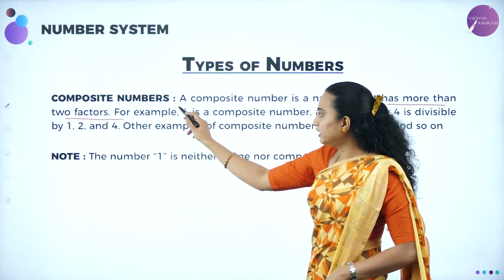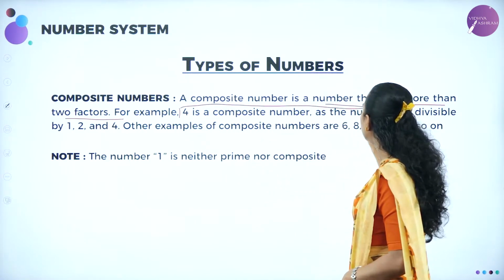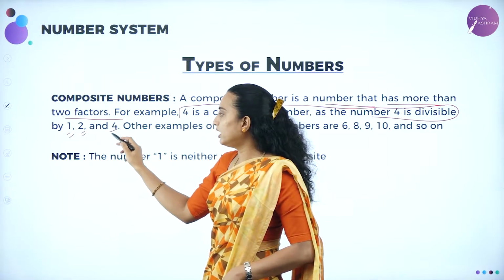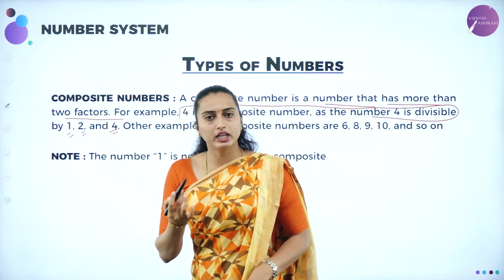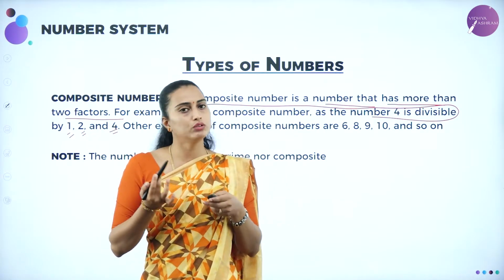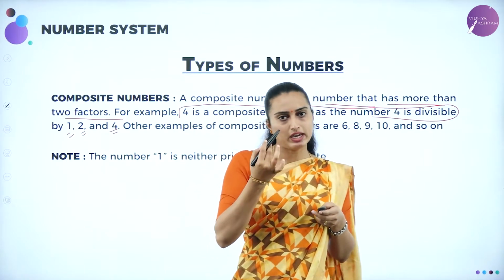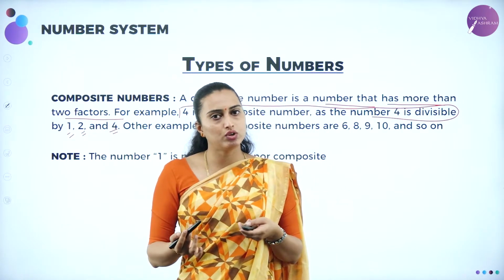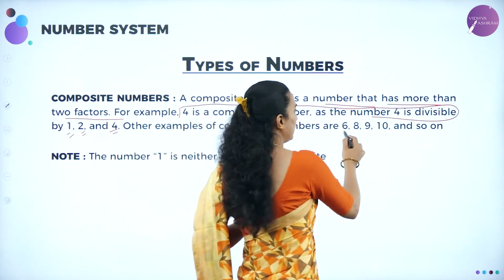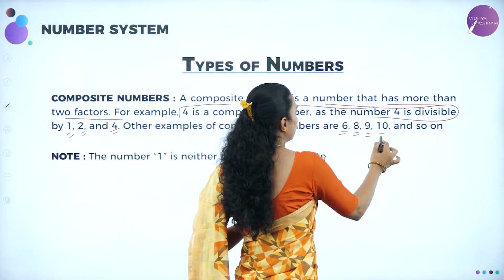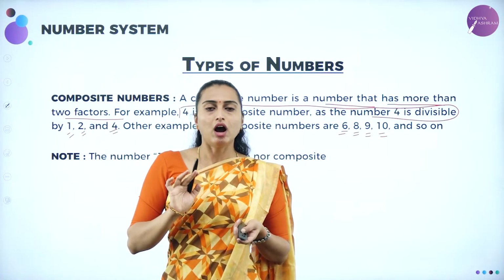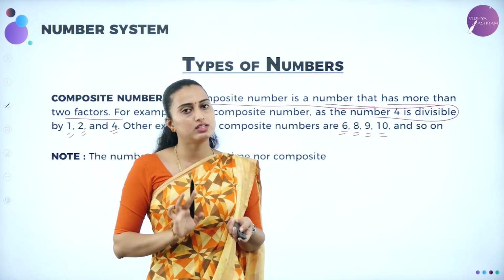For example, 4 is a composite number as 4 is divisible by 1, 2 as well as 4. You can also take 6, which is divisible by 1, 2 and 3. 6 by 1 is 6, 6 by 2 is 3 and 6 by 3 is 2, isn't it? So you can also take 6, 8, 9, 10. A number which has more than 2 factors is known as a composite number.